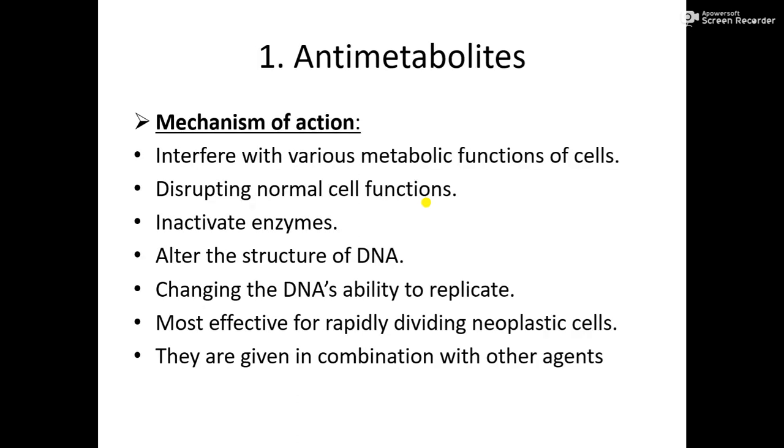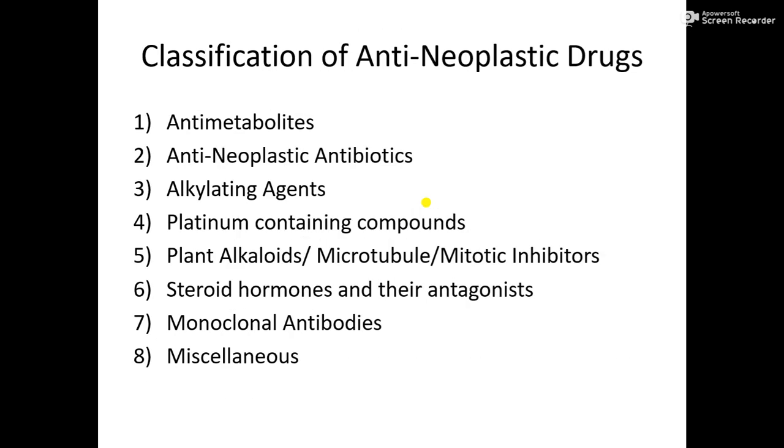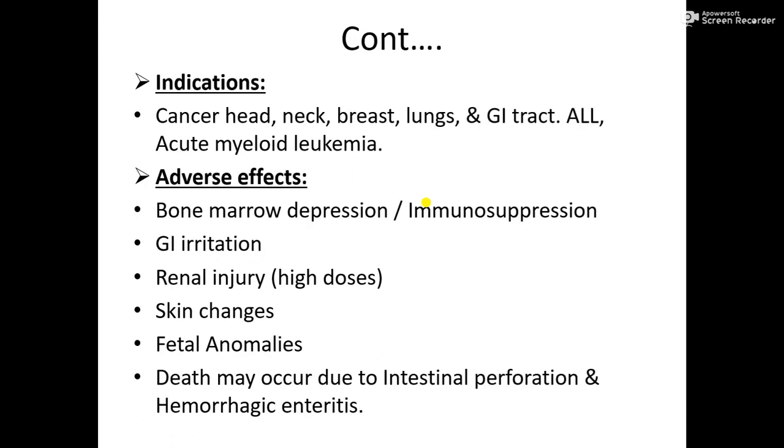So look at this slide. You can see here that there are certain drugs like anti-metabolites, anti-neoplastic antibiotics, alkylating agents, platinum containing compounds, plant alkaloids, microtubule inhibitors, and steroid hormones and their antagonists. There are even monoclonal antibodies, which are also used in some particular cases, while others are miscellaneous. I will explain each and every topic in detail one by one.